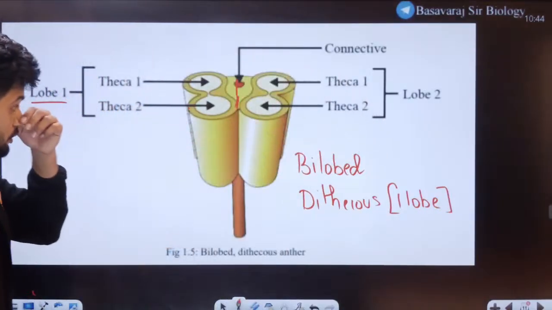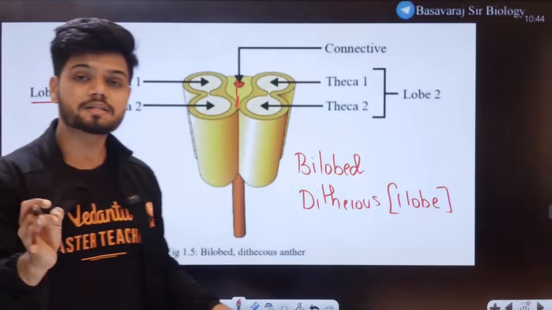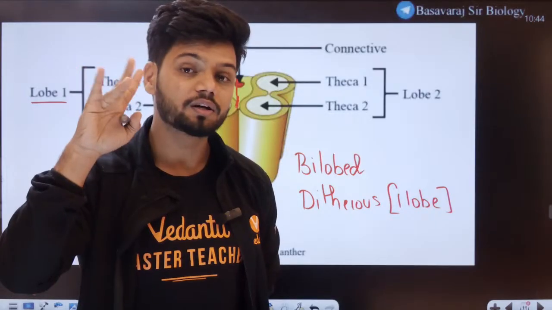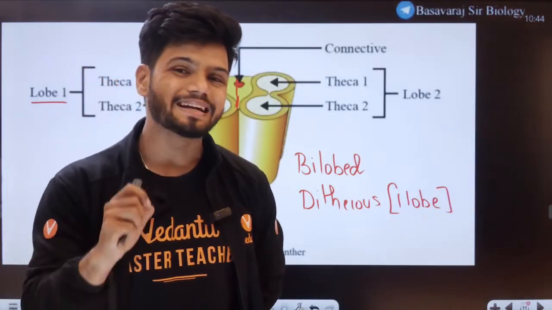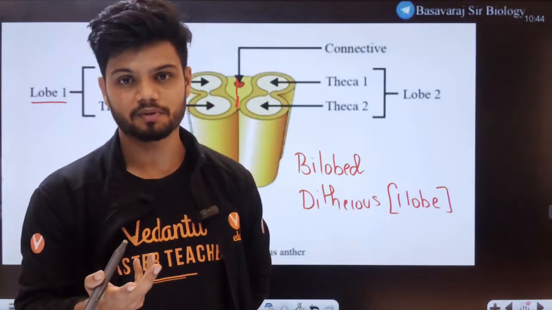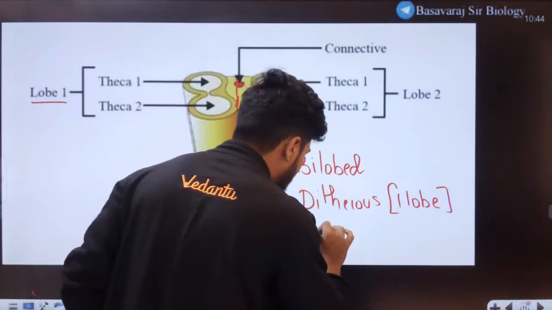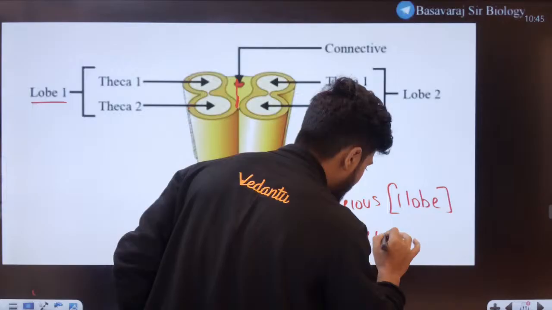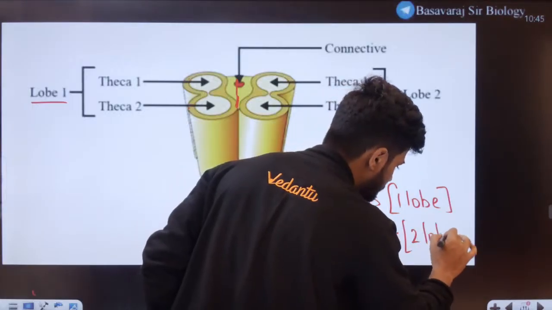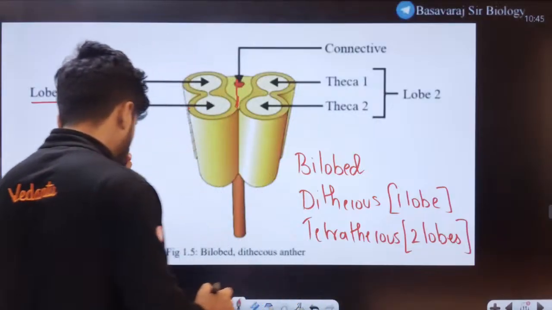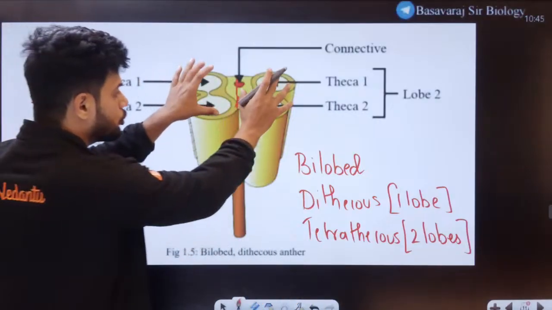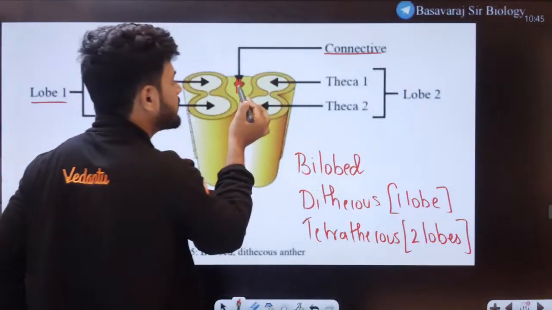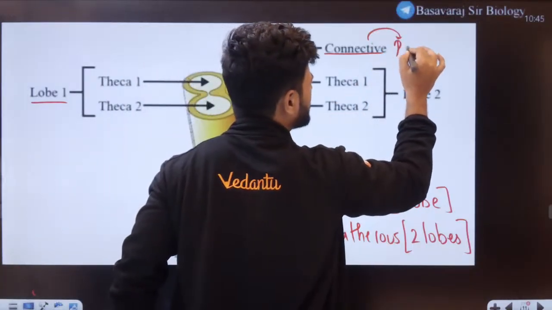Now if there are 2 thecas in one lobe, tell me students, how many thecas are present in total here? 4. So can I also call it a tetrathecous condition? Yes. Tetrathecous condition is only present when I consider 2 lobes. Clear, all of you? And between the 2 lobes, there is a connecting link which runs longitudinally. That is called the connective, right in the middle here. This is mainly made up of parenchyma.